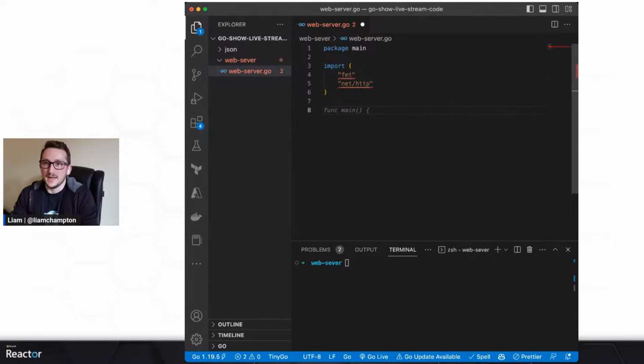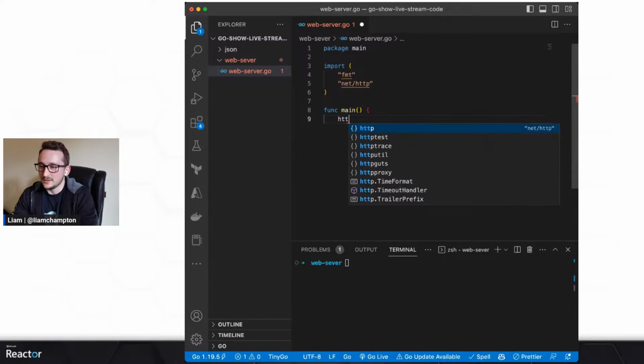Now all I need to do is create a main function. Now let's call function main. And what I want to do is have a handler function. A handler function is something that, when I hit, I don't know, localhost port 8080/ and then a name, whether I call it hello or just leave it as the root, as it's like a slash, that is a handler function. And that is what handles every request which comes in to the server.